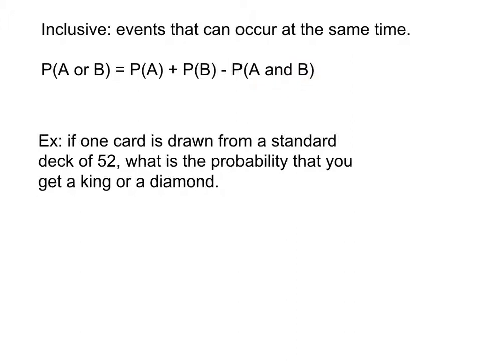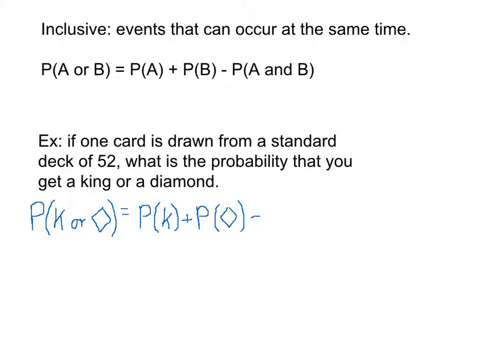So let's look at this here. Start with the left side. We're looking at the probability that we would get a king, or I'm going to do my best to draw a little diamond here, a diamond. We like shorthand in math. So what's the probability of a king or a diamond? Well, this should be equal to the probability of a king plus the probability of a diamond minus the probability of both happening together, which is our AND probability.